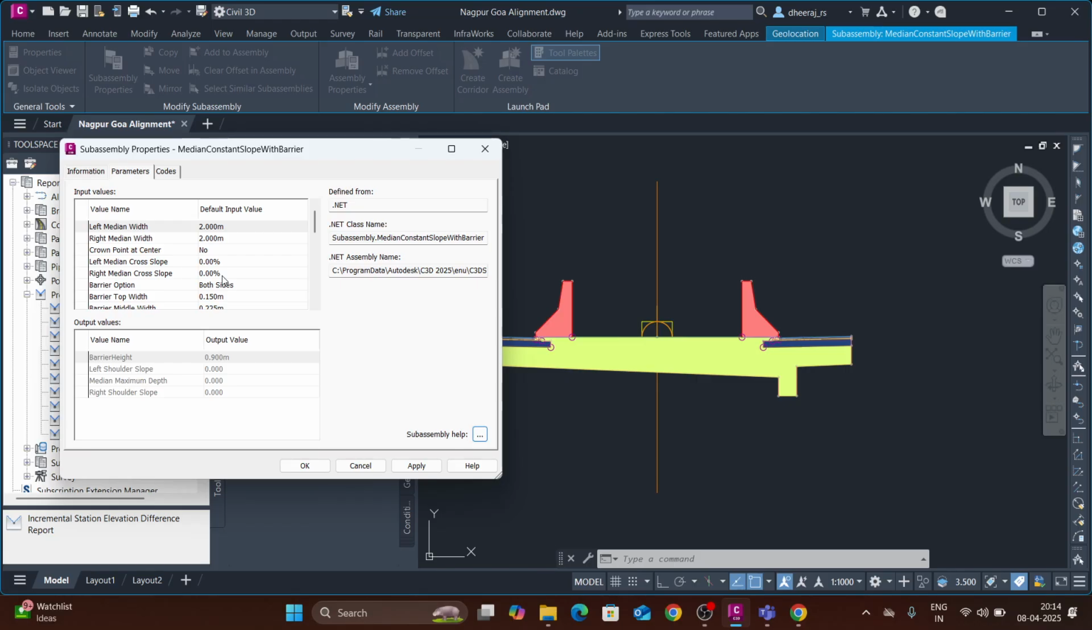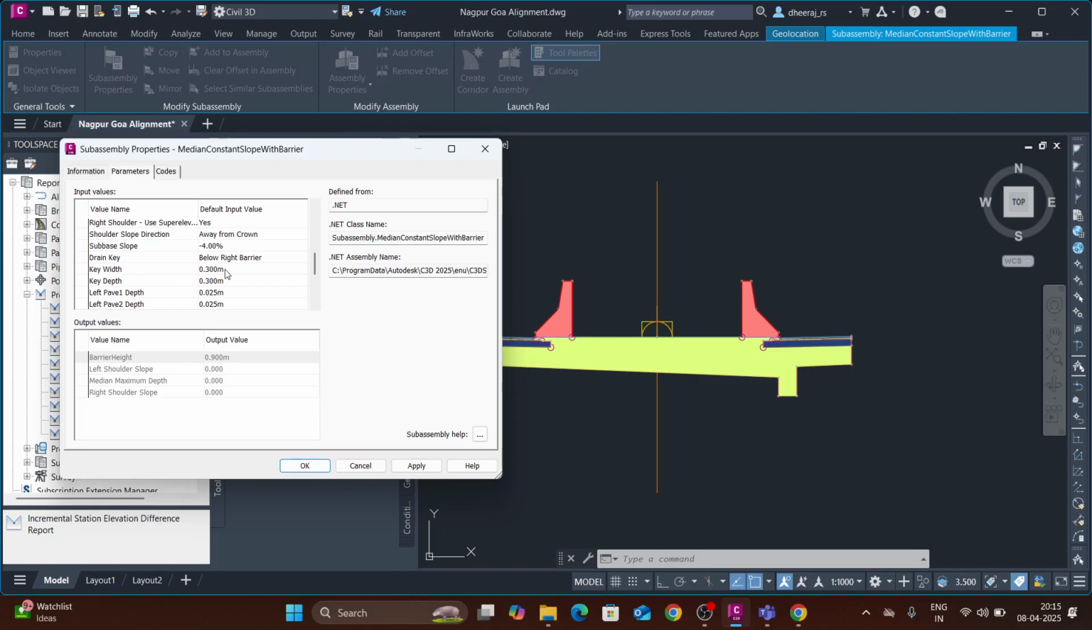Now the median width for the expressway goes around 12 to 15 meters, but due to land constraints many expressways deviate from the IRC code. It will be provided with a median of 4.5 meters, right? Now the left width of the median is 2.25, and the right width is 2.25. Like that it will become 4.5, right? In the barrier width, I will keep it as it is.